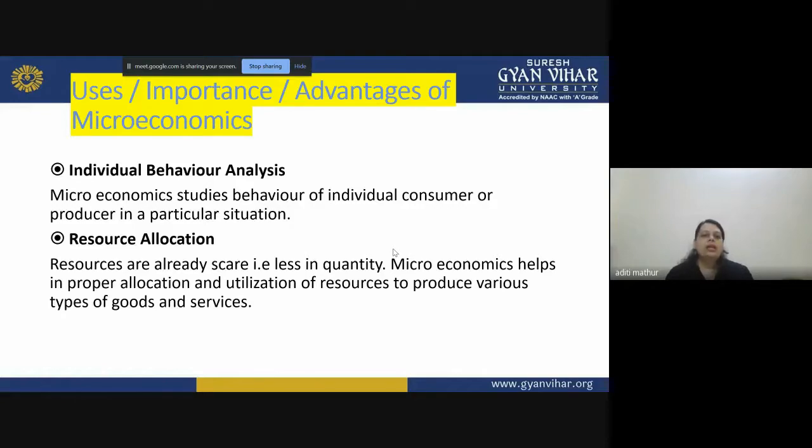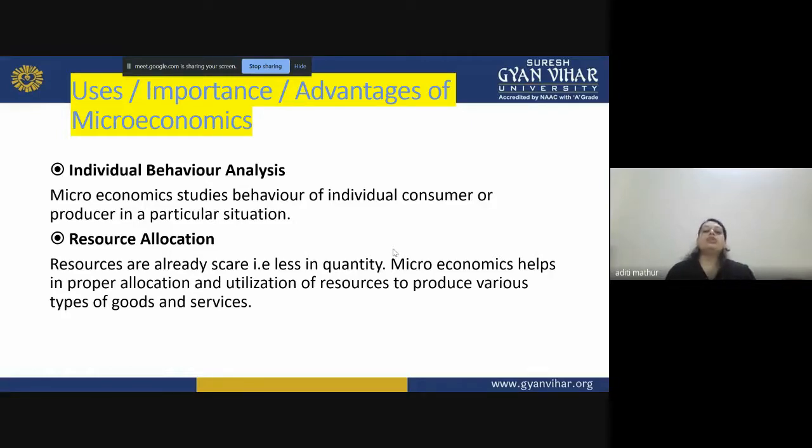of microeconomics? The first use of microeconomics is that it helps you to understand individual behavior, right? Microeconomics studies the behavior of individual customers or producers in a particular situation. What can these situations be? These situations can be anything. If the price rises, if the price decreases, if the government has changed and come up with new rules and regulations, if the taste and preference or fashion of a customer has changed, right?